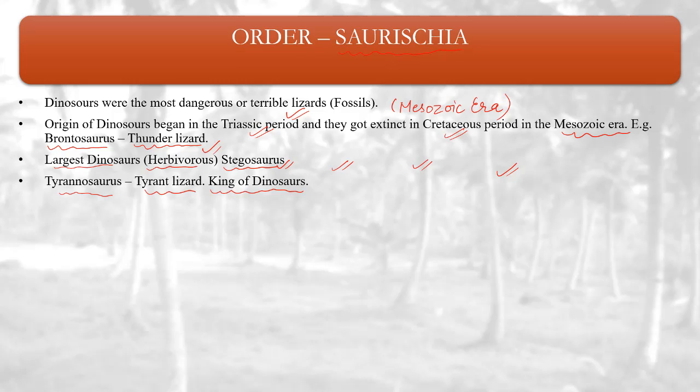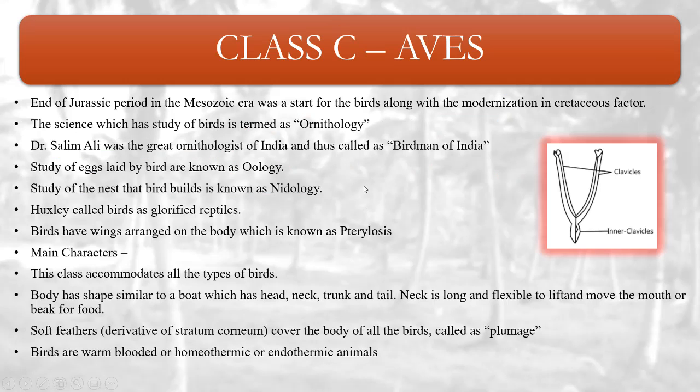Understood? Class C, Aves. Class A was Pisces, class B was the amphibians, and class C is Aves. Now, the end of the Jurassic period in the Mesozoic era was the start of the birds, along with modernization in the Cretaceous period.